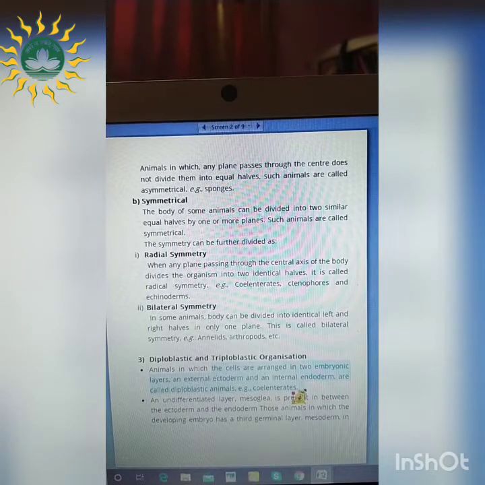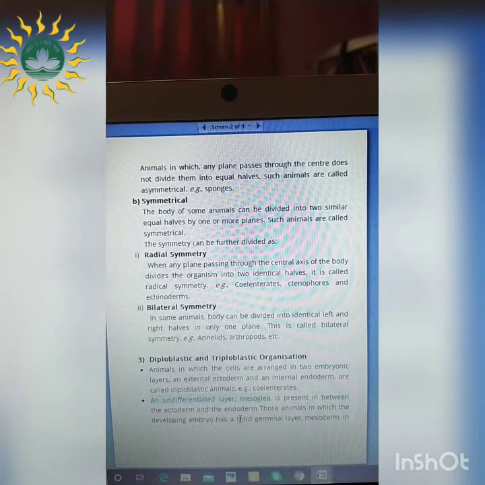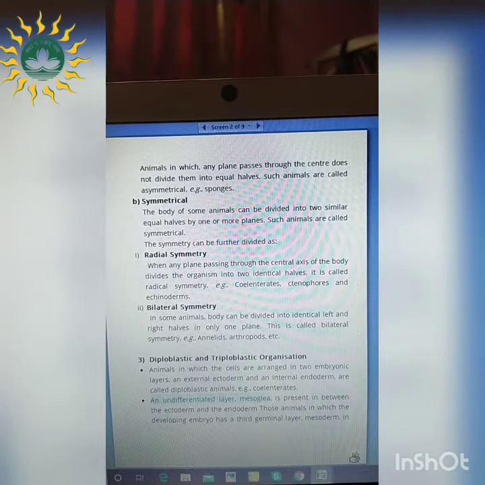For example, coelenterates. Another one, an undifferentiated layer, specifically referred to as mesoglea, whenever it is present in between the external ectoderm and the internal endoderm, is referred to as the 3rd germinal layer, right? So these 3 layers together constitute the triploblastic organization of animals.